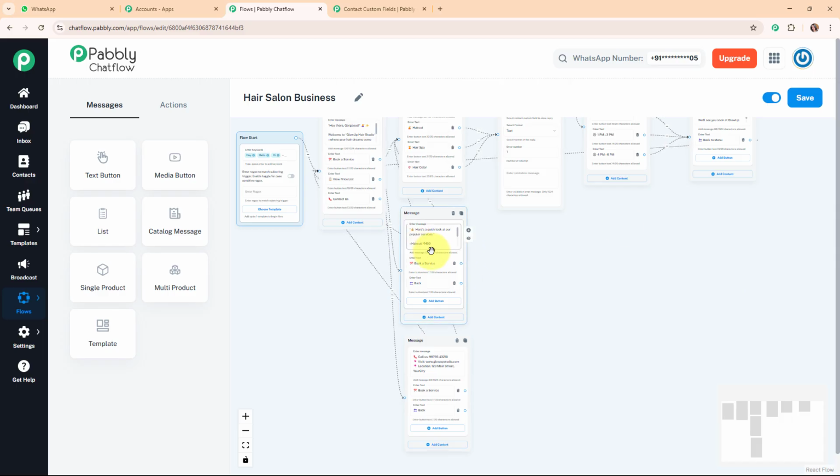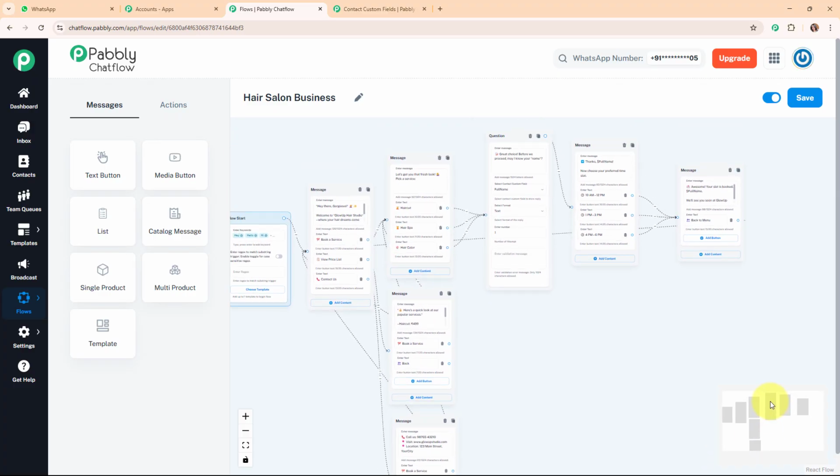Similar with the view price list button, we have added the price list of our services with the quick reply button as book a service and back, and then we have added the contact us message box with the contact details and the quick reply button as book a service and move back. Alright, so this was all about the chatbot that we created for our hair salon business.